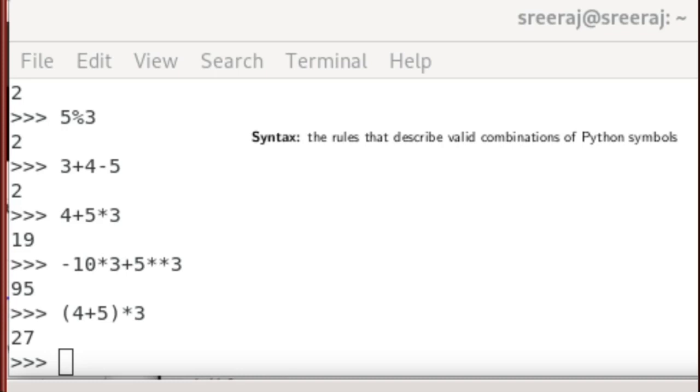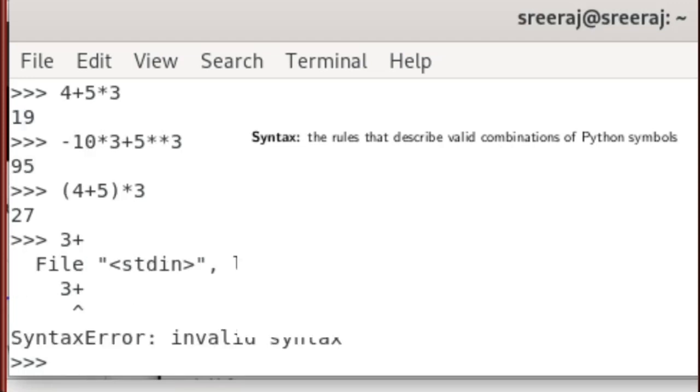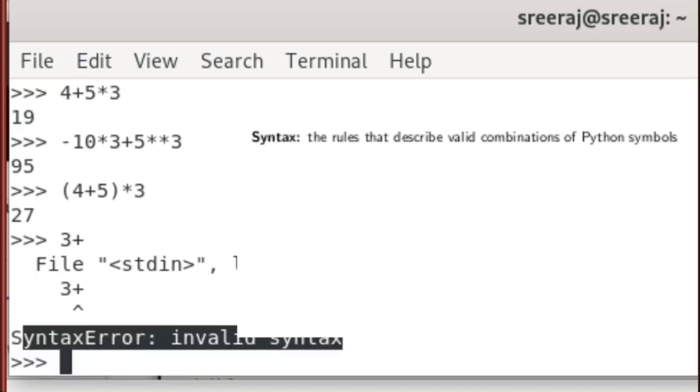The expression 3 plus, with that combination of symbols, is not a valid syntax. It gives an error with invalid syntax.